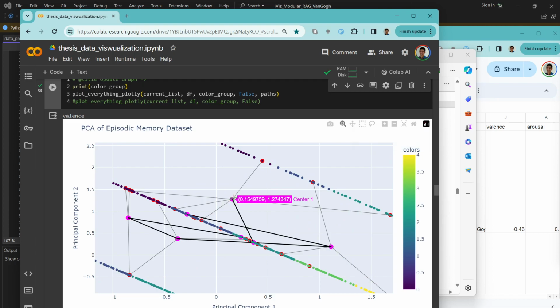Every time you ask the chatbot something and get an answer, ping points are created. So this would be the first question-answer pair, this the second, third, fourth. We can trace the path of the conversation and see how it went around. Moreover, we can also see the memory.